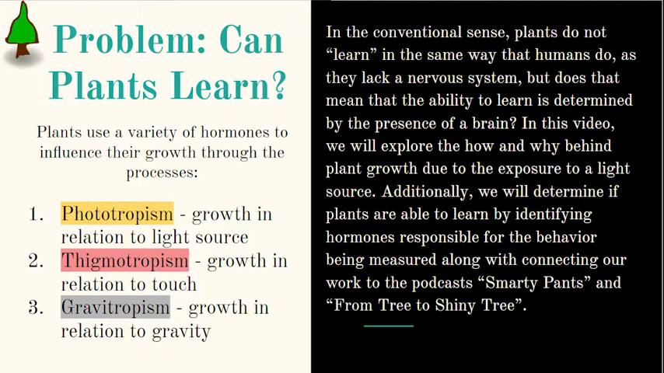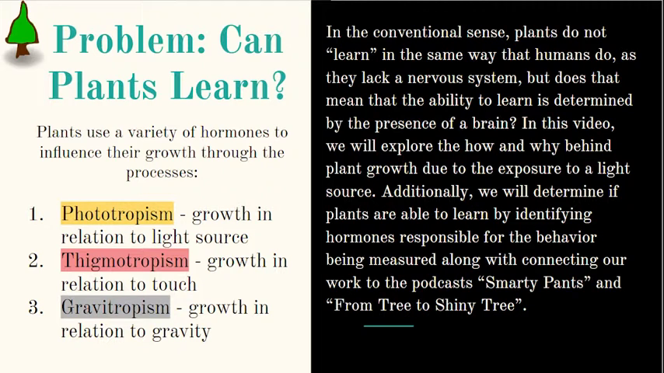Problem: can plants learn? In a conventional sense, plants do not learn in the same way that humans do. As they lack a nervous system, their ability to learn is not determined by the process of a brain. In this video, we will explore the how and why behind plant growth due to their exposure to a light source. Additionally, we will determine if plants are able to learn by identifying hormones responsible for behavior being measured, along with connection to our work in the podcasts Smarty Pants and From Tree to Shining Tree.